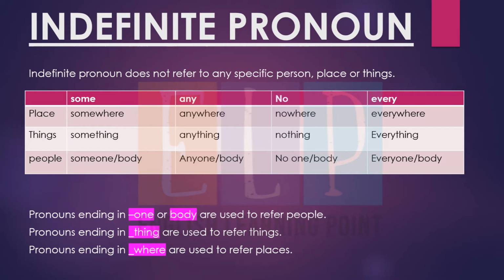So here we don't know which person, which things, and whose people. We don't know about any particular things and places. That is why we are using these indefinite pronouns, right? When we don't know about masculine and when we don't know about feminine, there we use indefinite pronouns.